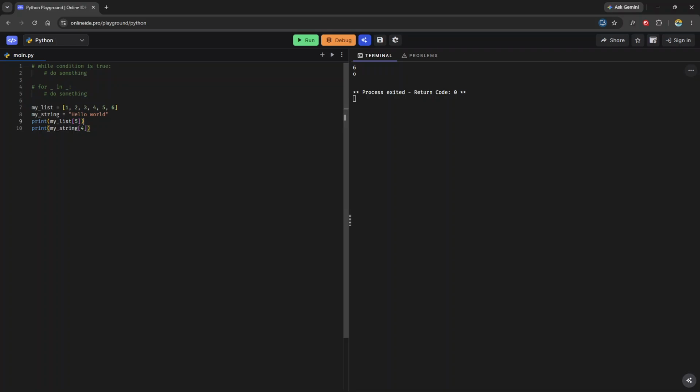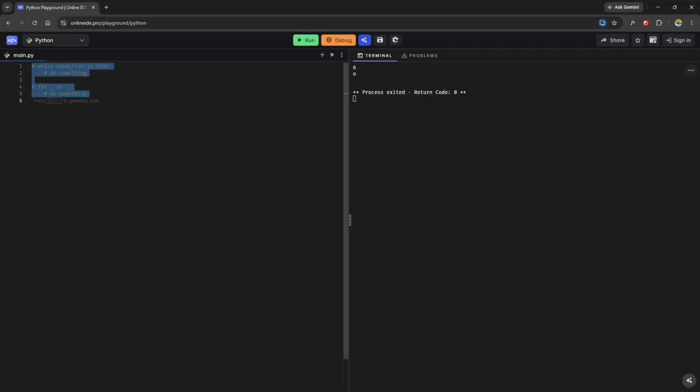So any data type, and you can do this with tuples, you can do this with dictionaries, anything that I can target in this kind of manner, that's what a sequence is. It's something that we can iterate over, we can index, we can target individual items contained within them, and that's what for loops are really good at doing.